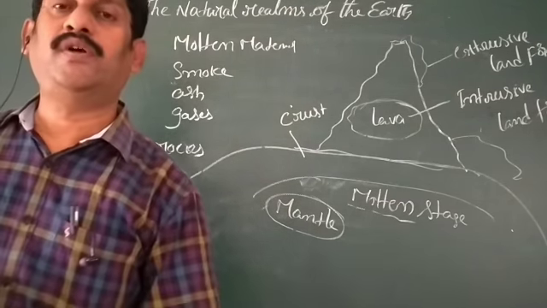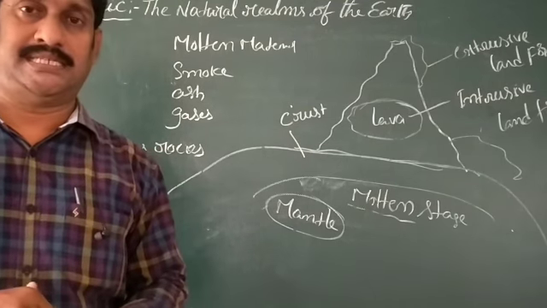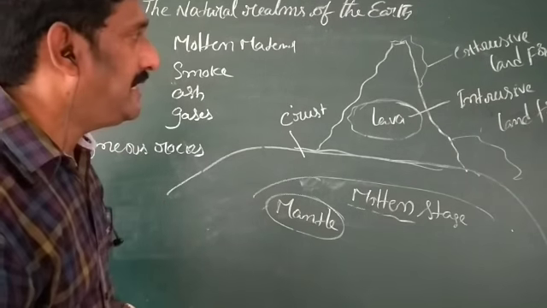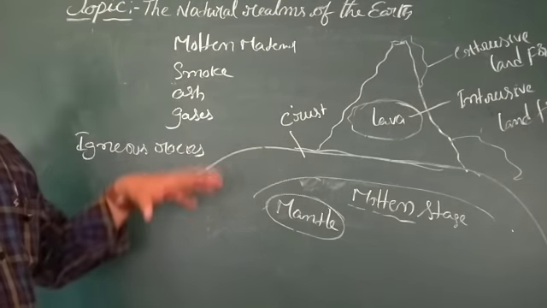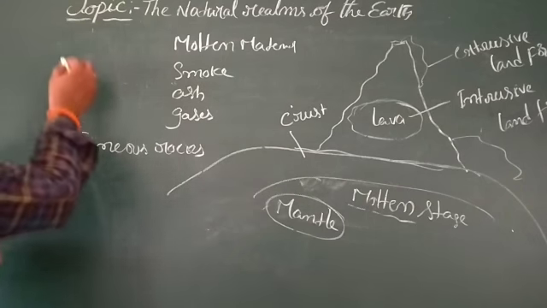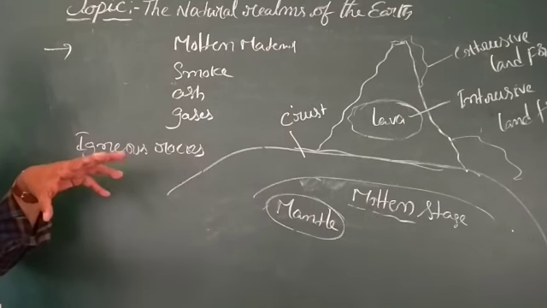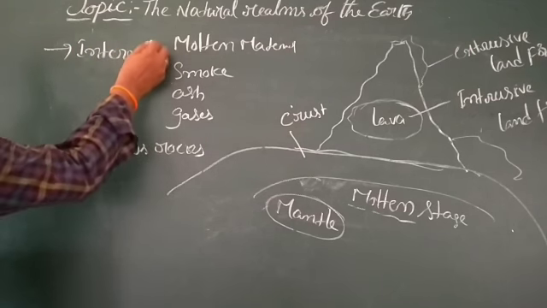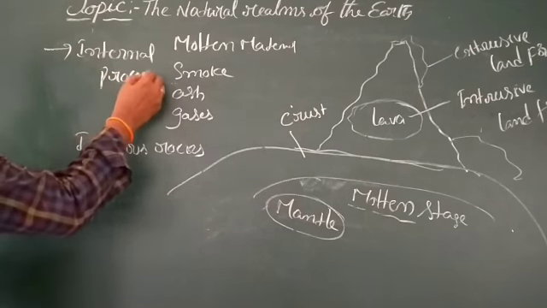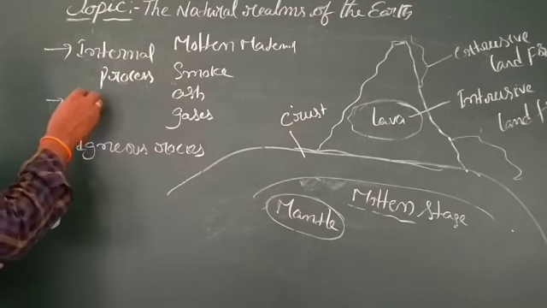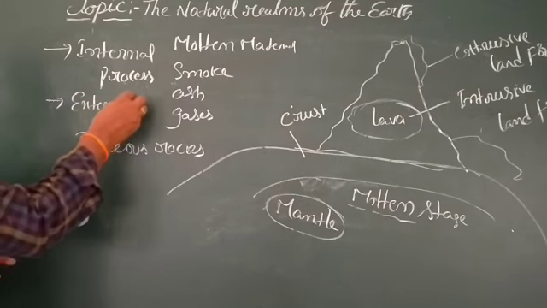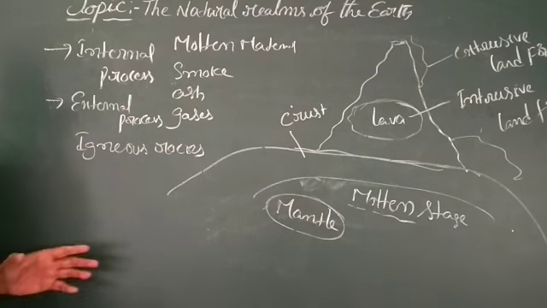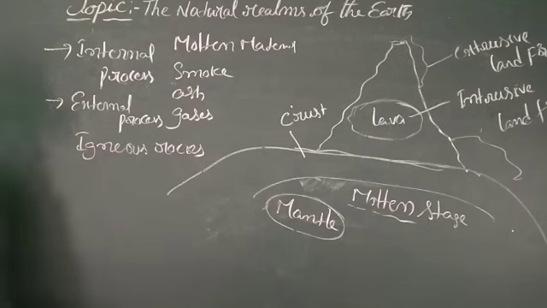Another one we are going to discuss is the external process. Up to now we have discussed only the internal process. The formation of the lands is classified into two processes. One is the internal process, which we have discussed until now. At present we are going to discuss the external process.